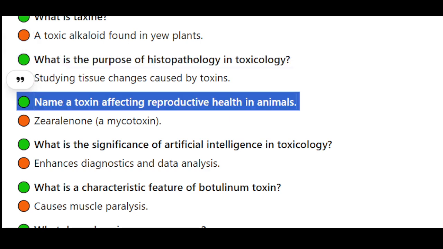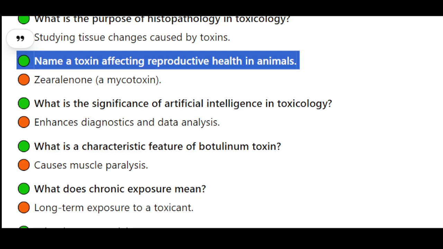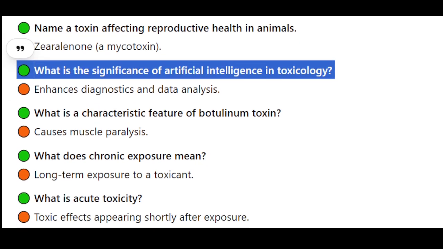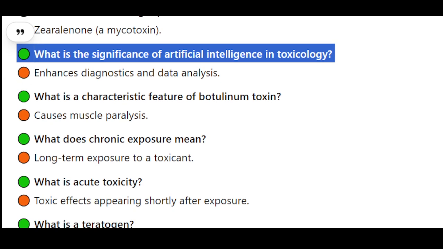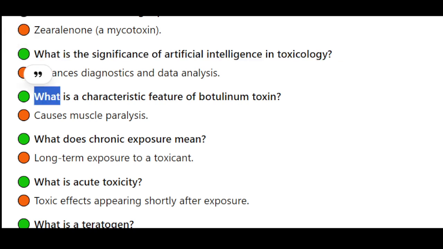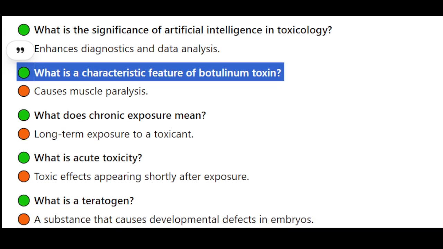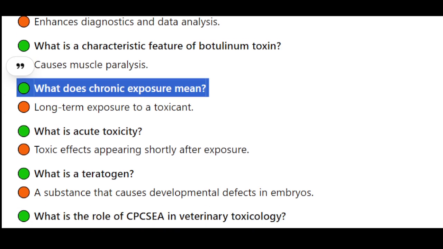Name a toxin affecting reproductive health in animals. Zearalenone, a mycotoxin. What is the significance of artificial intelligence in toxicology? Enhances diagnostics and data analysis. What is a characteristic feature of botulinum toxin? Causes muscle paralysis.